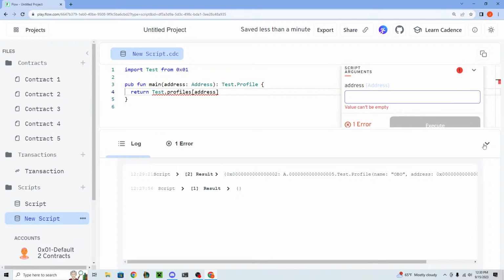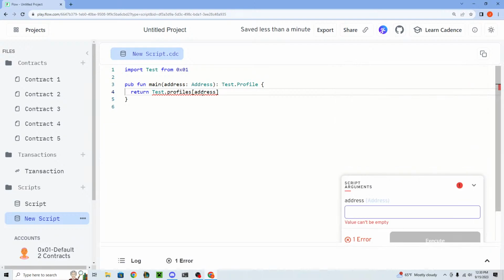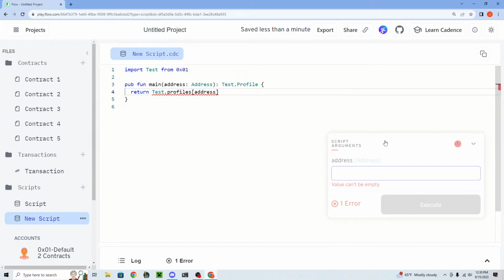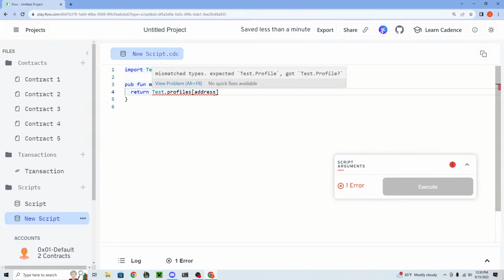Now, we're going to get a little error here. And the error is expected test.profile type, but got test.profile question mark. So what the question mark means in Cadence is an optional type. An optional type is essentially where it's either the type or nil, or I guess like null in other languages.